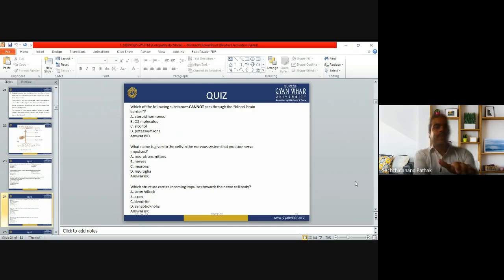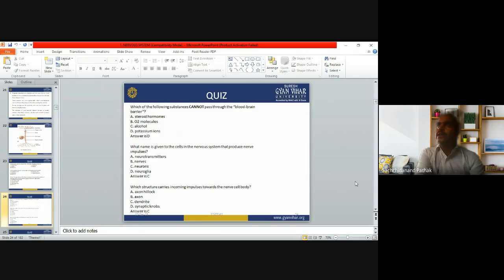So which of the following substances cannot pass? For example, steroid hormone, oxygen molecules, alcohol, or potassium ions. Lots of steroid hormones are acting in the brain, and it is also a steroid, it is also lipophilic. So yes, it can cross. So this cannot be the answer.